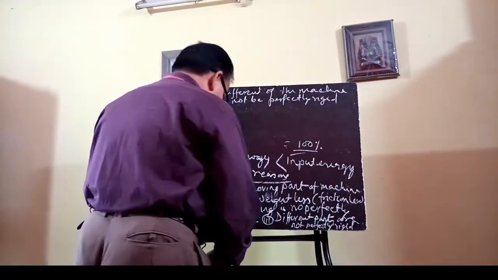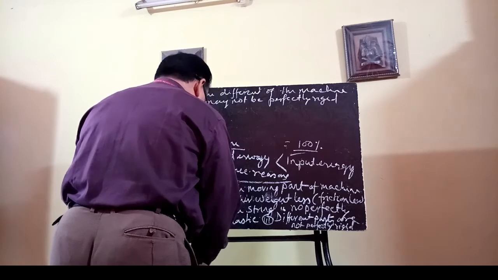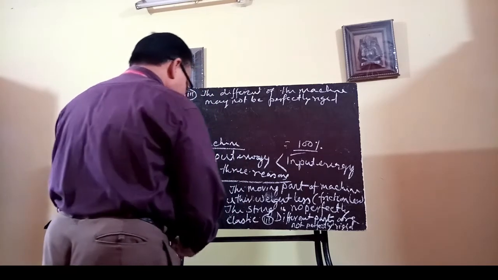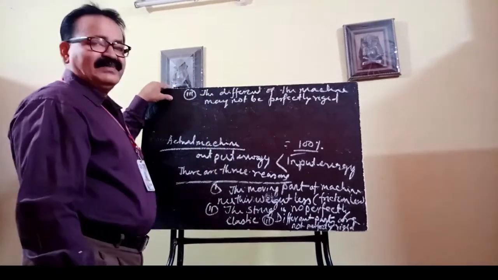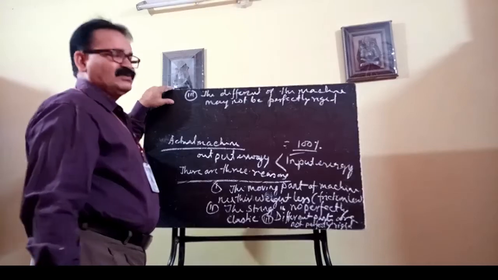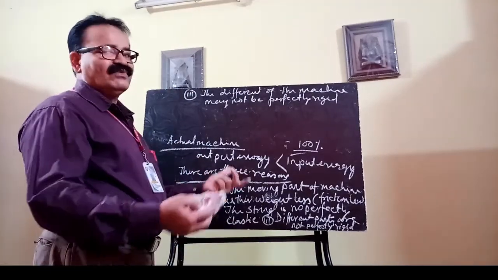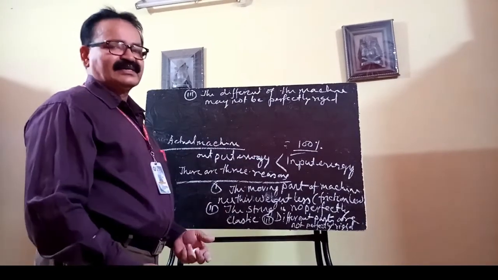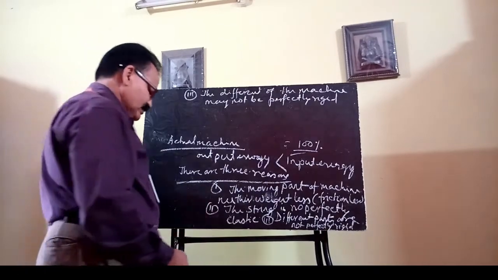Now you see, this loss of energy is in overcoming the force of friction, so whatever energy is lost may be converted into heat energy. Maybe the moving parts of the machine gradually warm up. So that lost energy may be dissipated into the surroundings in the form of heat, sound, whatever it may be.